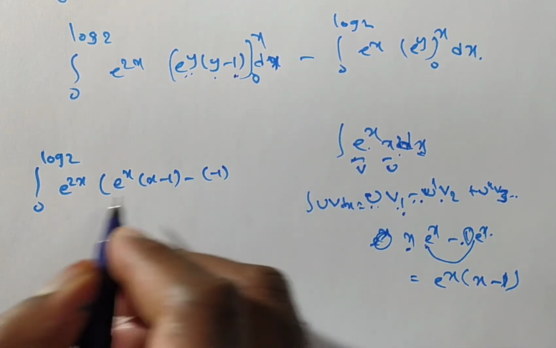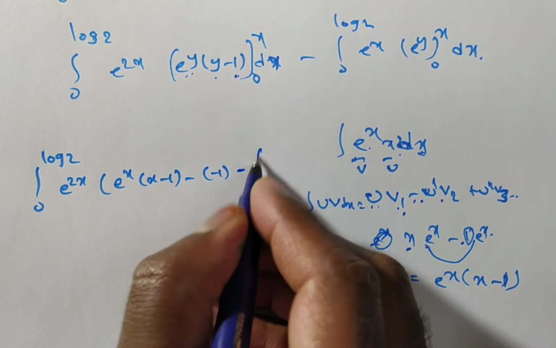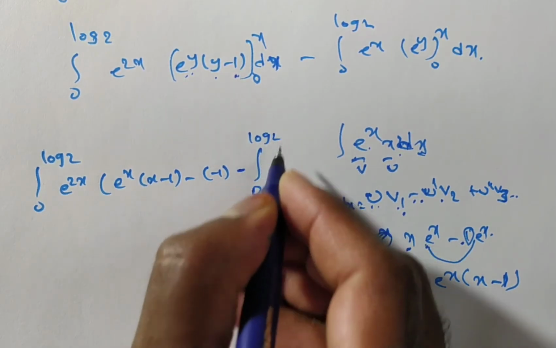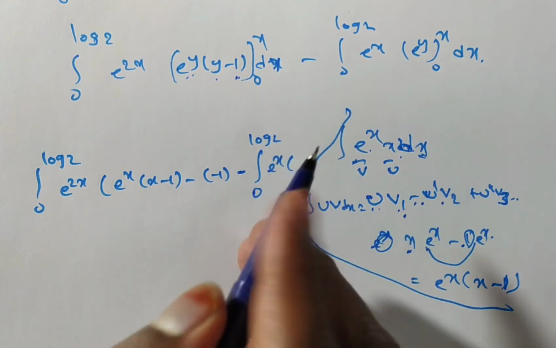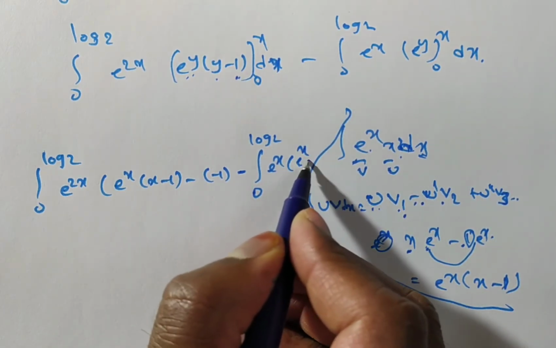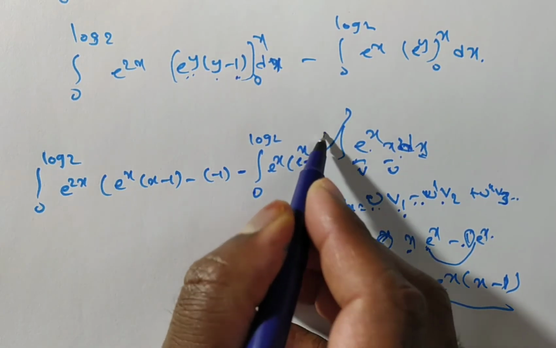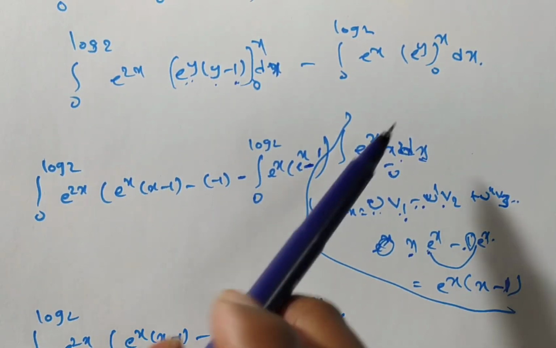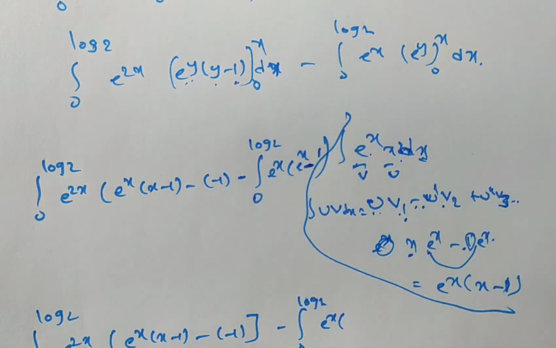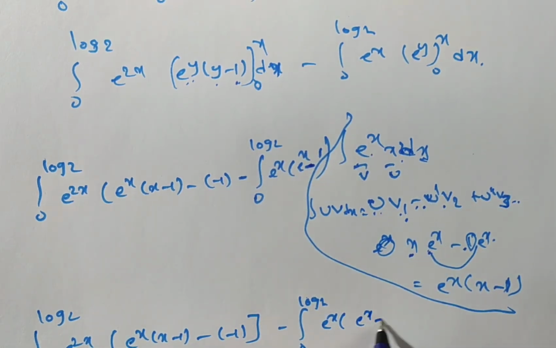This is upper limit minus lower limit I have done. Minus integral of 0 to log 2 e to the power of x into upper limit if you substituted, what I will get, e power y means e power x minus e power 0. E power x minus e power 0 means 1 into dx.